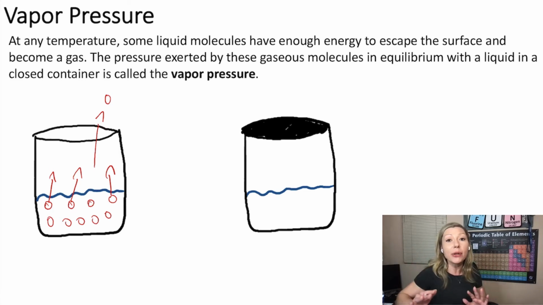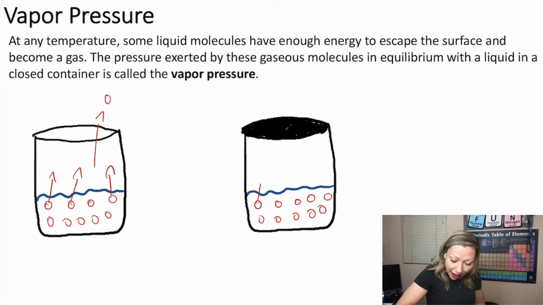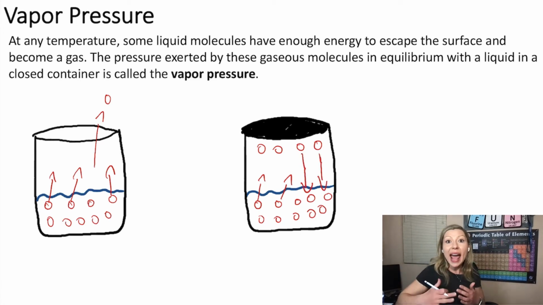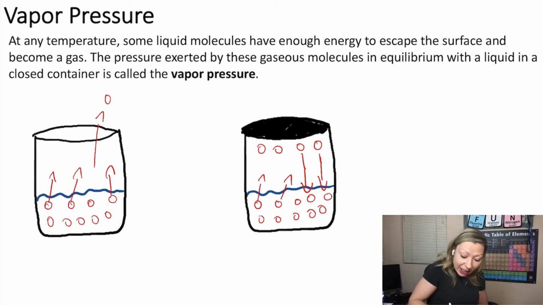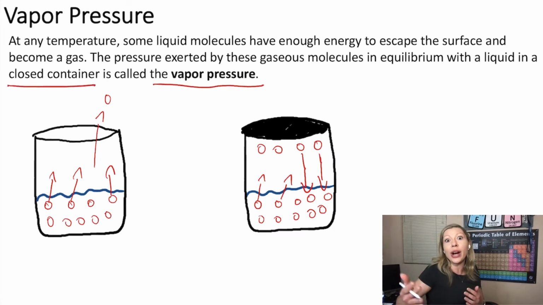Now, what happens when my container is closed? I will still have these molecules in the liquid phase that will start to evaporate. However, at the same time, from the gaseous phase, there will be molecules that will start to condense back into the liquid phase. And the pressure exerted by these gaseous molecules in equilibrium with the liquid in a closed container is actually called the vapor pressure.